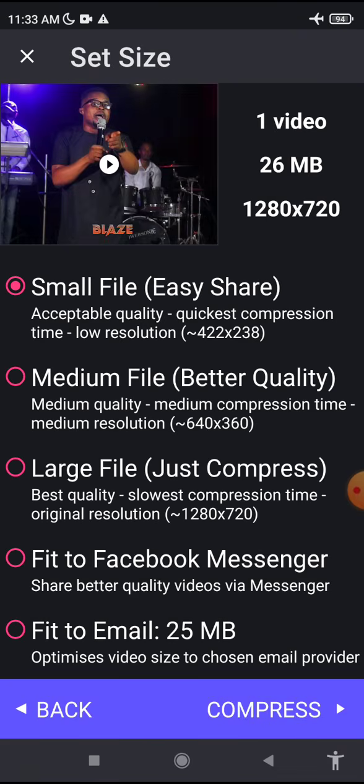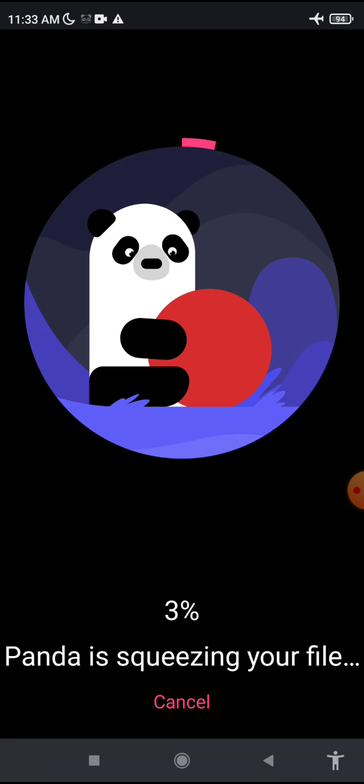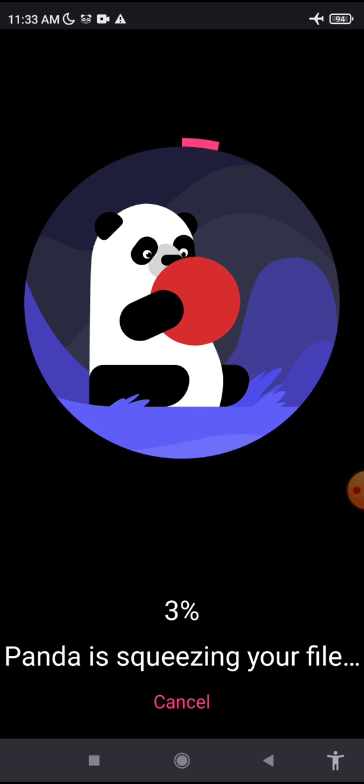The most important thing here is that you pick large file, just compress. That is what you pick. Forget about the remaining ones. So then you tap on compress. Then it will start compressing. Let's wait for it.